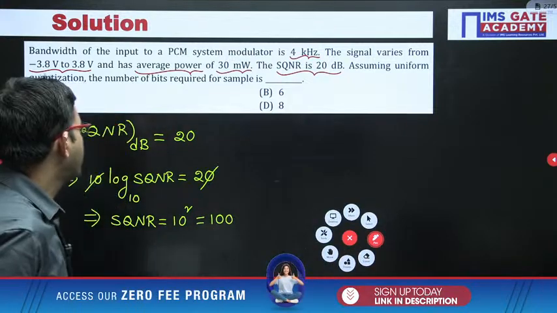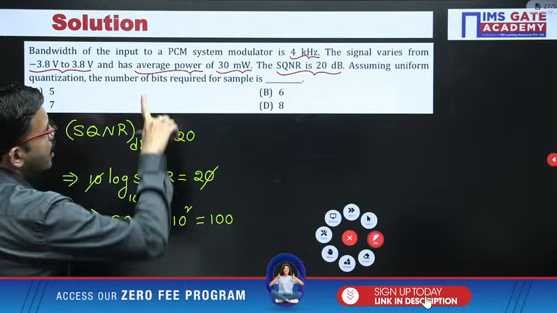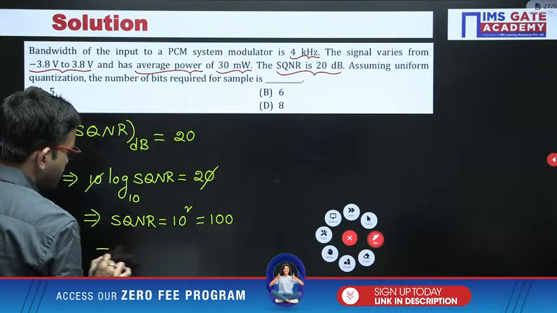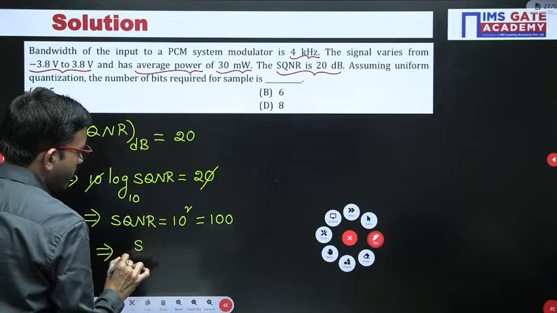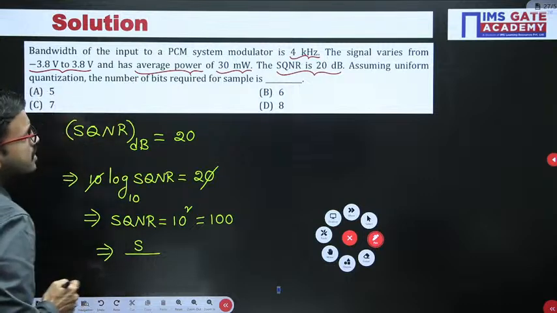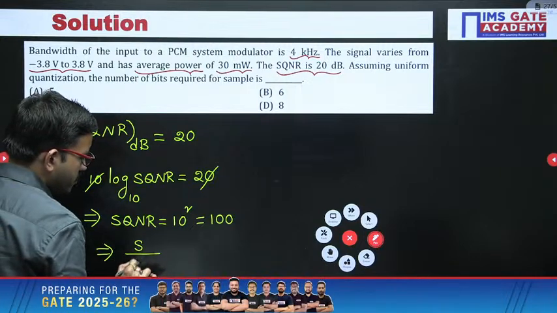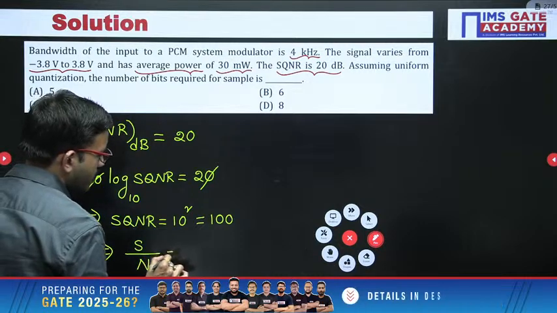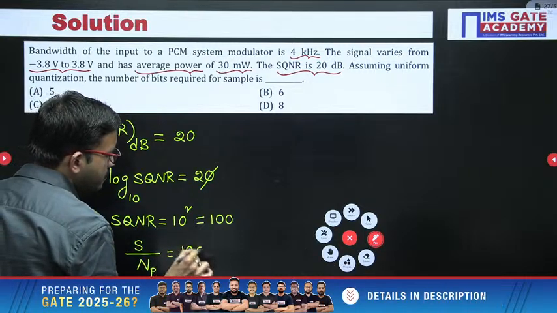So in this question you already have the signal power. This SQNR you can write as signal power divided by quantization noise power. Noise power, for the timing, I am representing as Np. So that is equal to 100.